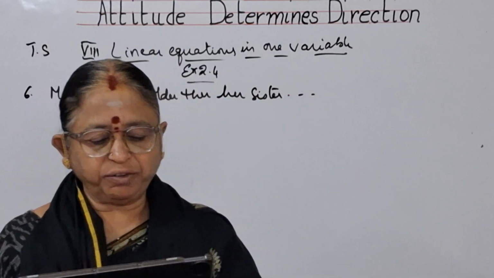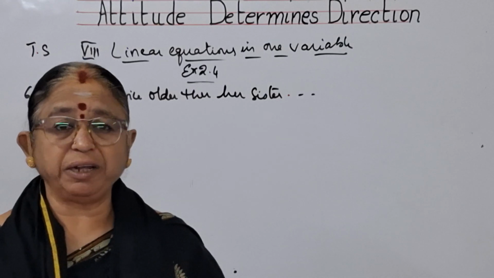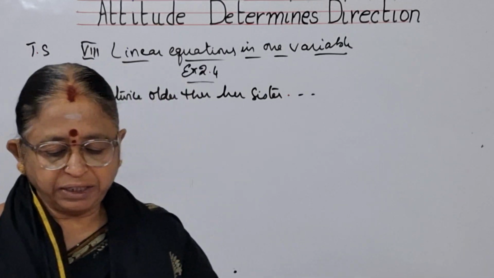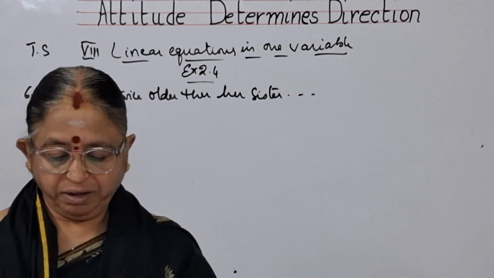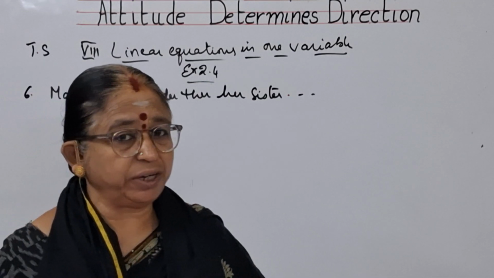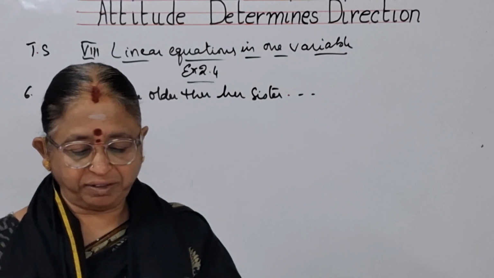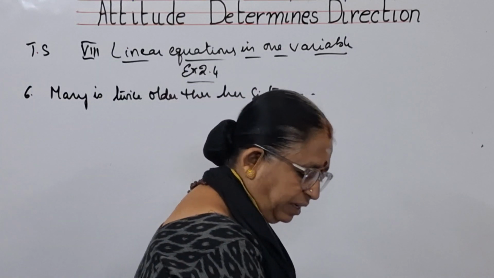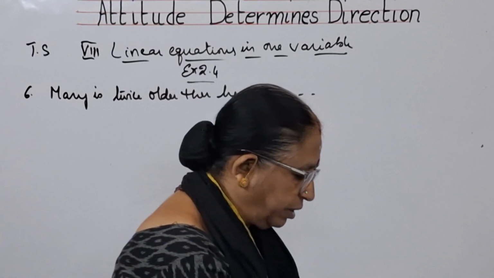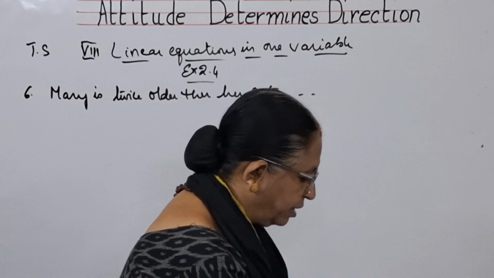Mary is twice older than her sister in 5 years' time. That means after 5 years, she will be 2 years older than her sister. Means after 5 years, whatever will be her age, that will be 2 years more than her sister. Find how old they are now. The present age you have to find out. What is the present age of Mary and her sister?